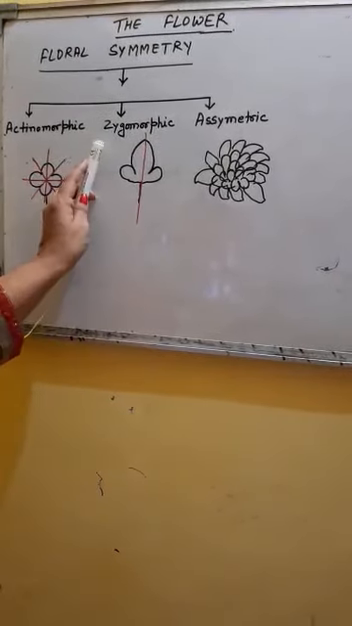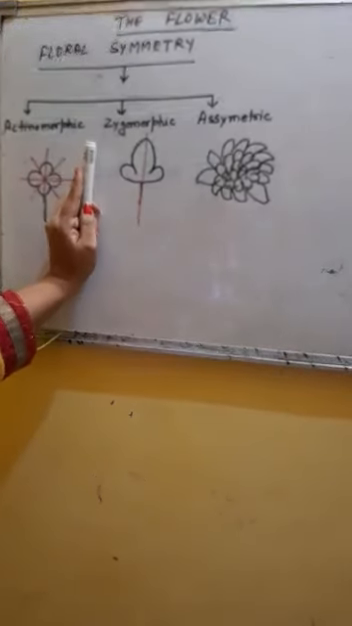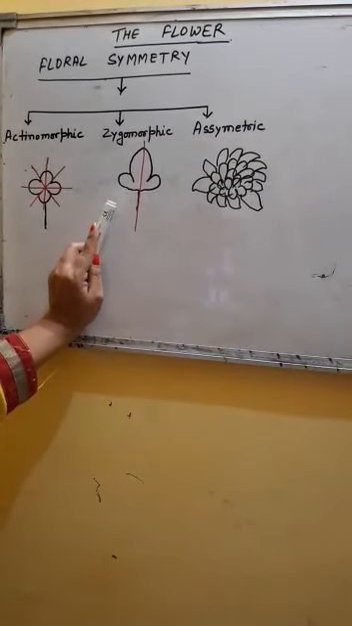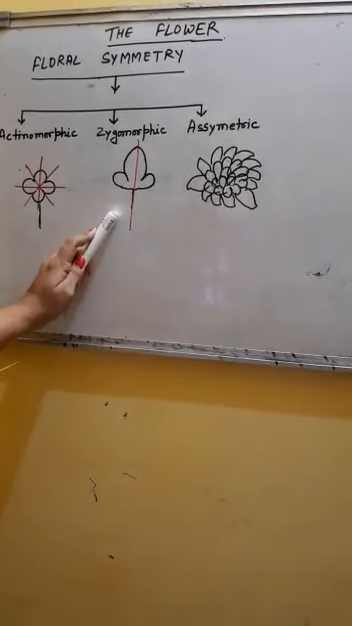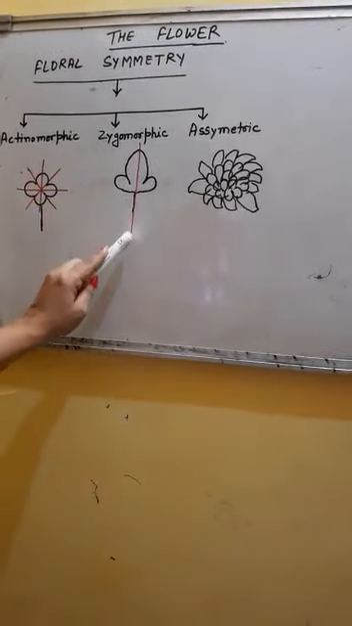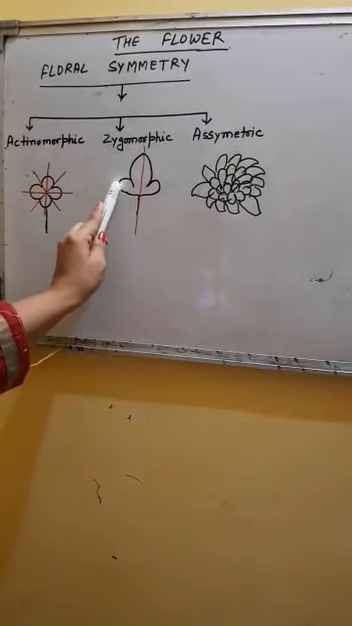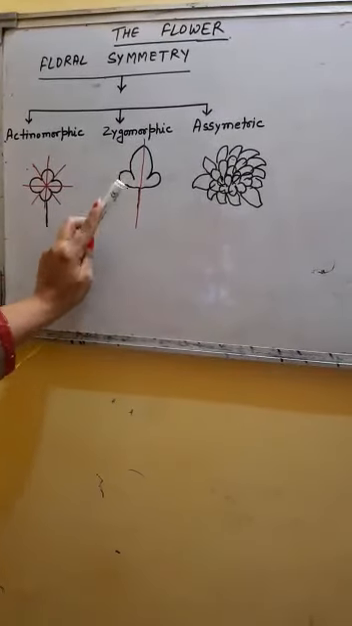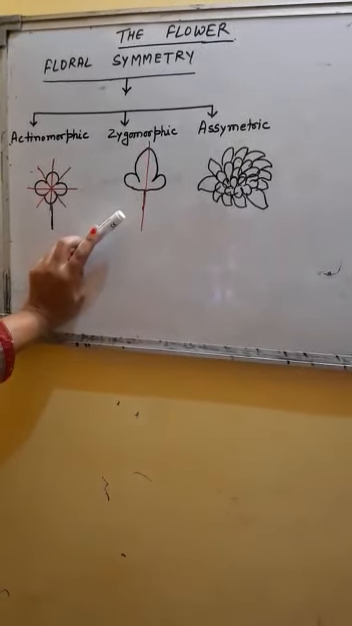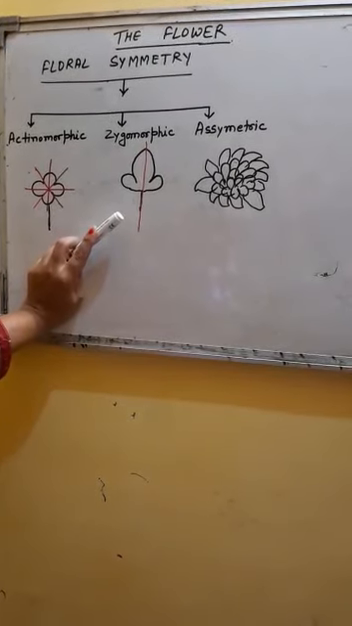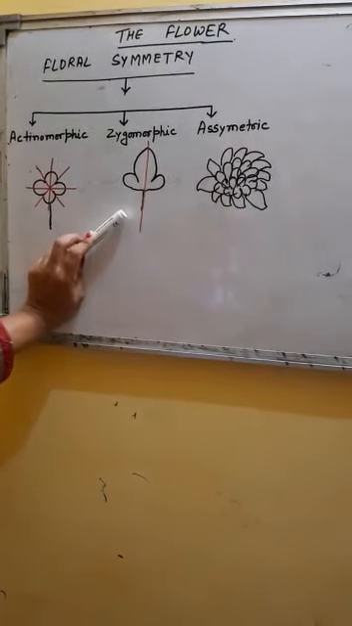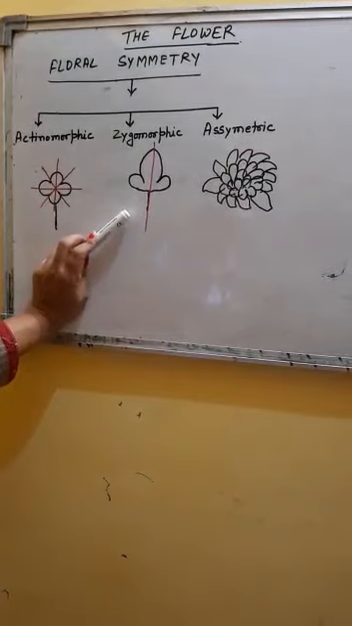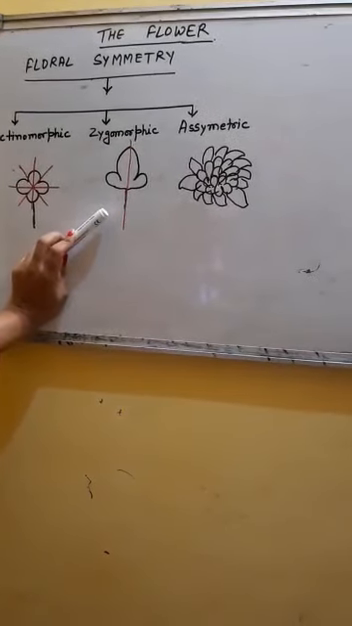The other is zygomorphic. These are the types of flowers which can be divided into two equal halves through a single plane only. If the flower is cut in such a manner, only then we will get two equal halves. Otherwise, if we cut it in this plane or that plane, the halves will not be symmetrical, not be equal. So if the flower provides only a single plane through which it can be cut into equal halves, it is called zygomorphic. Examples of such flowers are pea and beans.